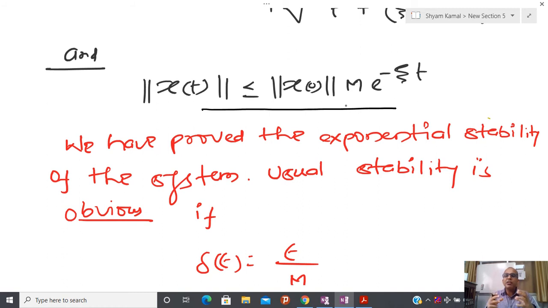What is the meaning of linear system? The behavior remains the same throughout. So whatever behavior inside the x0 finite ball, the same kind of behavior I can expand up to infinity, and due to that reason I am always talking about global exponential stability. It means that all stable linear systems are globally exponentially stable.